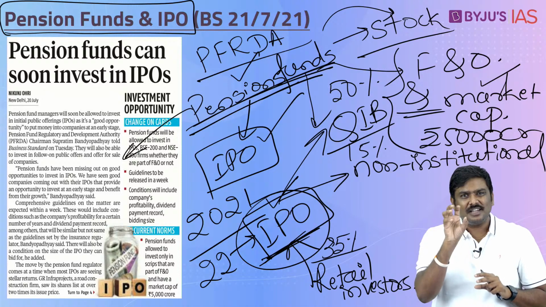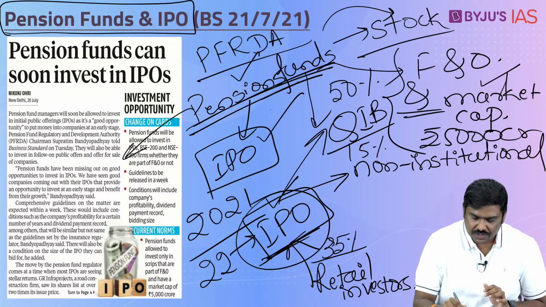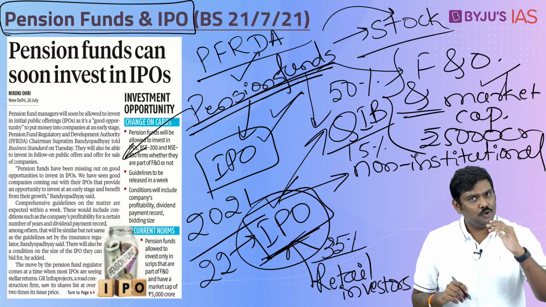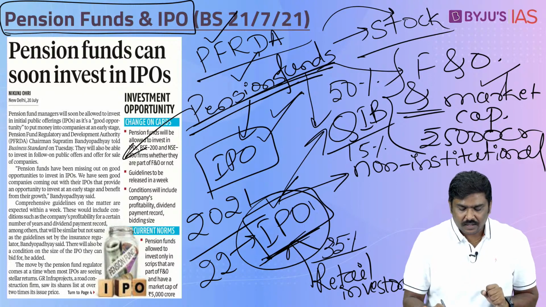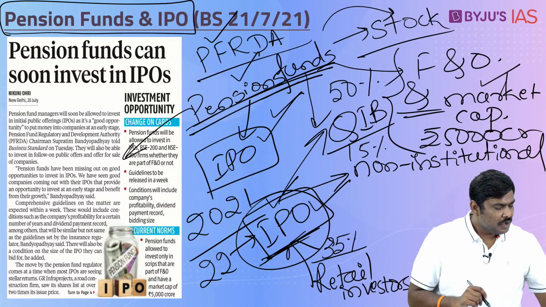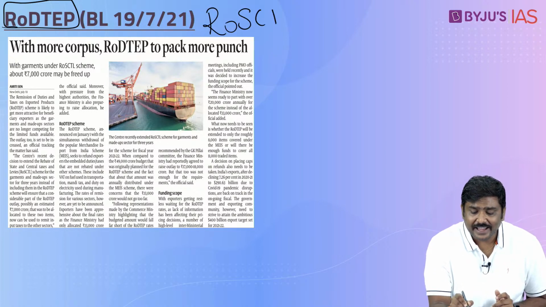So all these terms are very, very important. Please be very careful with respect to questions which could be asked in the UPSC exam based on PFRDA and the concept of an IPO. Now let me go to the next article here, RoDTEP. In the earlier videos we have already discussed the concept of RoDTEP. But much more important in this article was another scheme, RoSCTL.